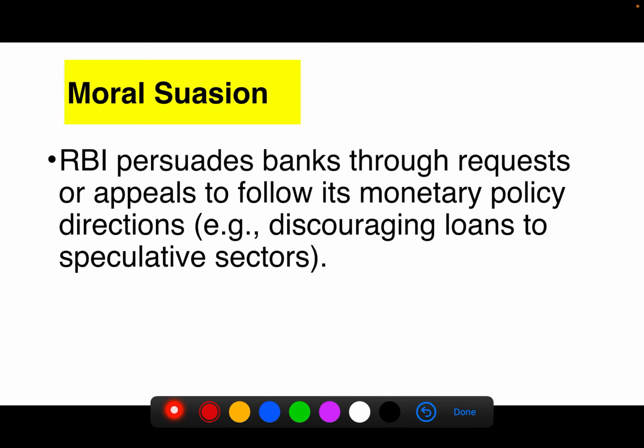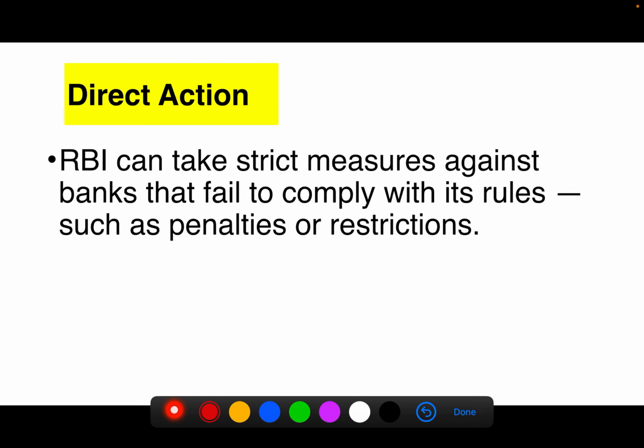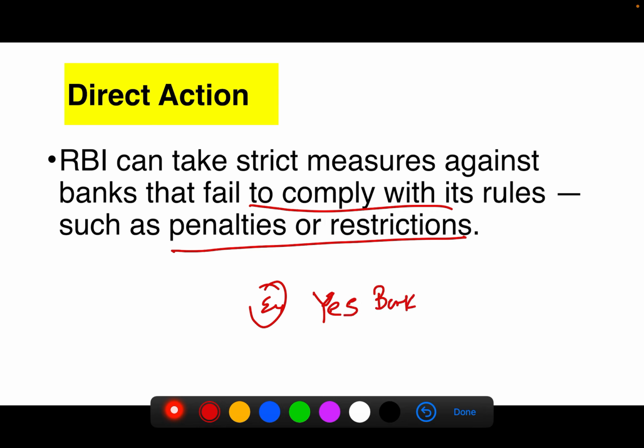Moral suasion: RBI persuades a bank through a request or appeal to follow its monetary policy direction and to discourage loans to speculative sectors. The RBI appeals to the banks to follow the monetary policy decided by the MPC, the Monetary Policy Committee. Direct action: RBI can take strict measures against a bank that fails to comply with its rules, such as penalties or restrictions. For example, we have seen the Yes Bank disaster, where finally RBI had to step in to make sure public deposits are safe.